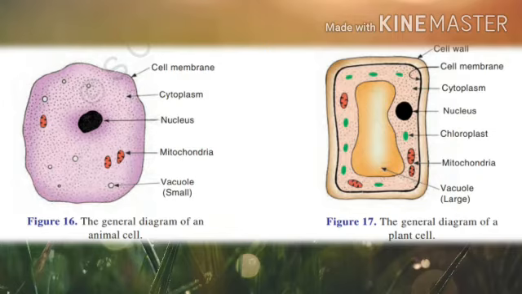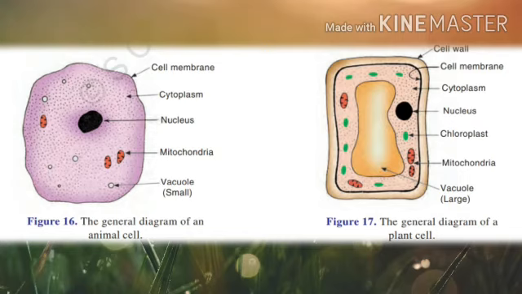The large vacuole in plant cells is filled with cell sap. What is cell sap? Cell sap is a fluid which is a solution of sugars, salts and other substances. Understand, children? It is the pressure exerted by the cell sap that keeps the plant cell turgid. Turgid, that is firm.